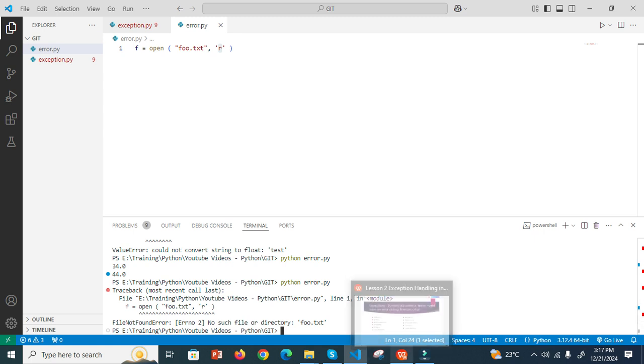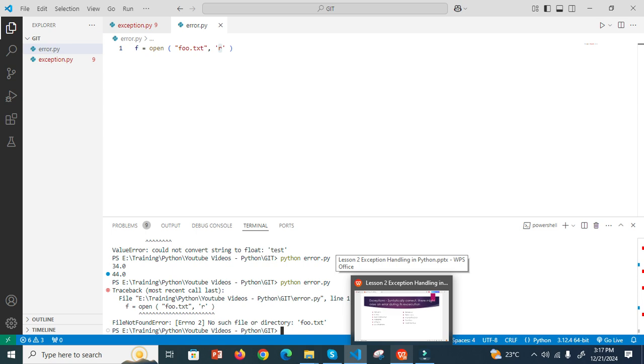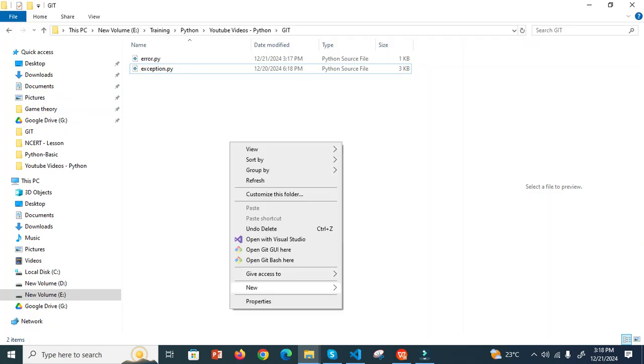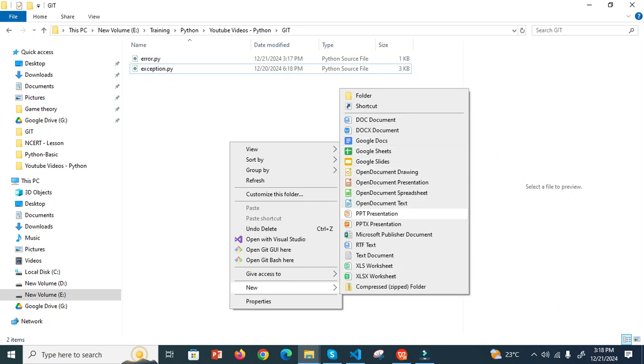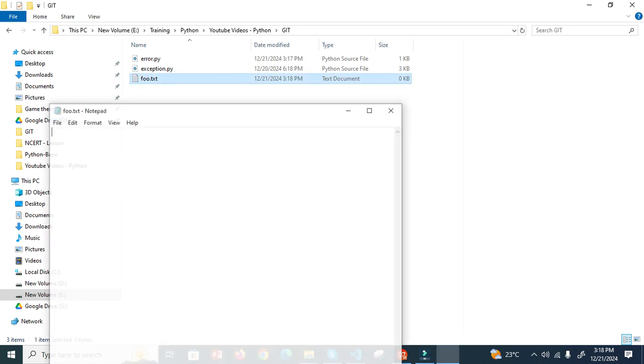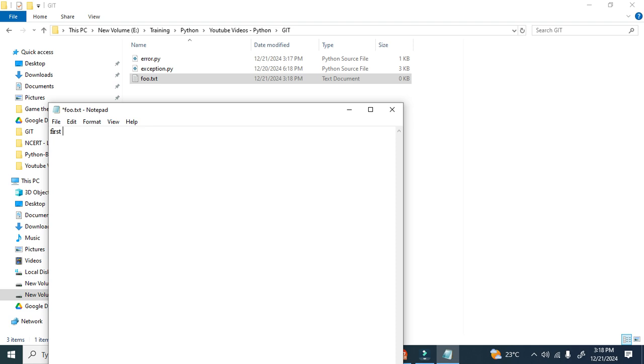Okay. Now, for example, I will create another text file. I go here and create it like this. I write first line, second line, third line.